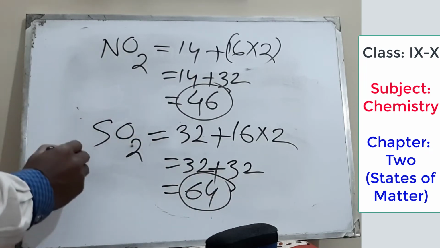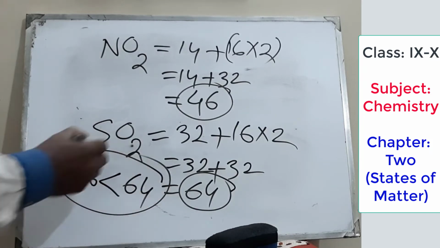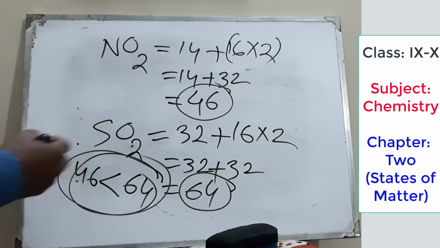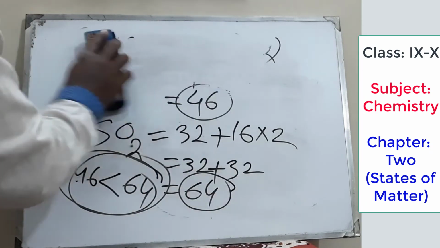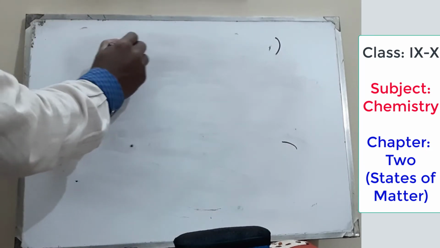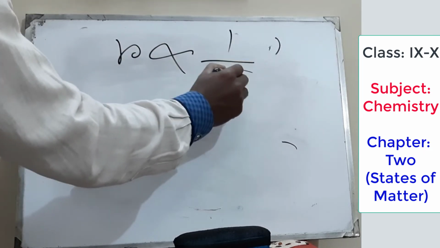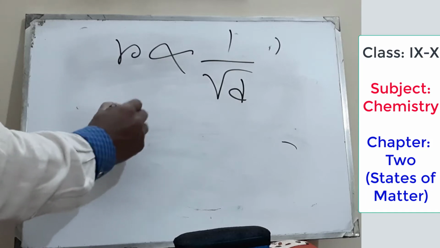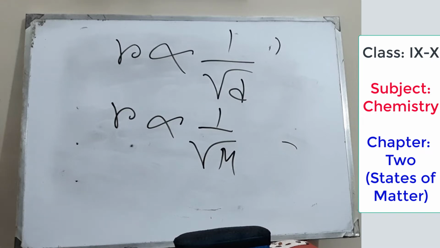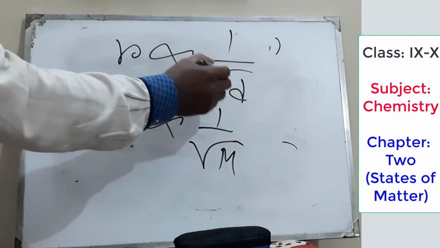Here 46 is smaller than 64. Actually the spreading out of any gas totally depends on molecular mass. How does it depend? We know the rate of diffusion depends on density or on molar mass. That means the rate is inversely proportional to the square root of molecular mass or density.